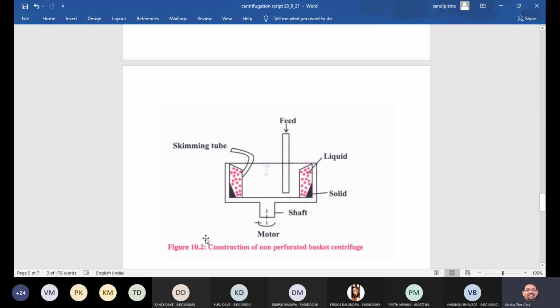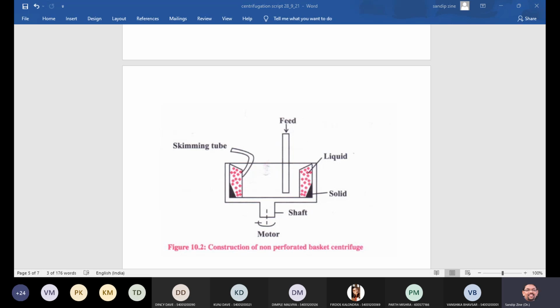In working, the suspension is fed into the basket continuously through this feeder tube. Once the material is loaded, during centrifugation the solid is deposited at the side of the basket while the liquid remains at the top, which is removed by the skimming tube. When a sufficient amount of solid gets deposited at the side of the basket, it is removed intermittently by hand, or continuously with the help of the scraper blade. So this is based on the deposition of the solid material in this basket.